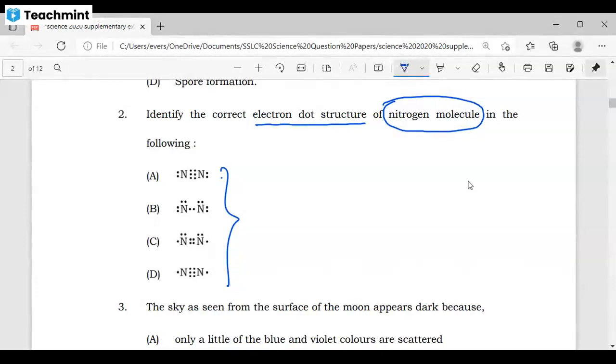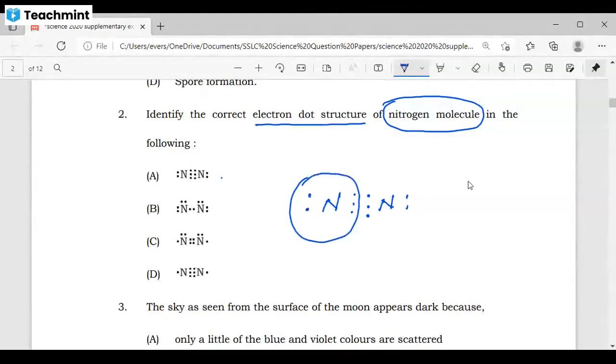Sir, B. Can you tell me which is the correct answer for the nitrogen molecule? B, sir, B. Option B, option C, option D. Option B, sir. If you want option in this form, again I am writing option 1. As you can see here, this is your option A.